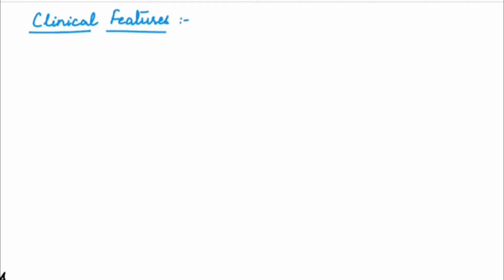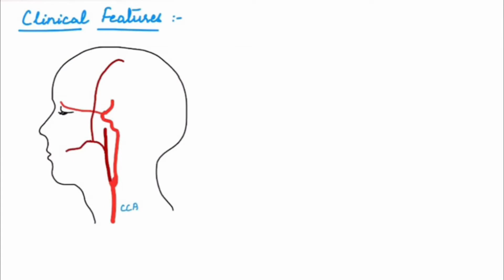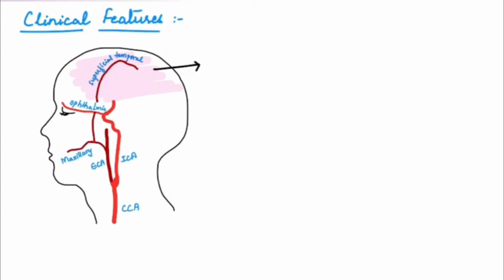So, in this picture, this is the common carotid artery dividing into an external carotid and an internal carotid artery. This is the maxillary artery. This is the superficial temporal artery from the external carotid, and this is the ophthalmic artery, a branch of internal carotid artery. So, involvement of the area supplied by superficial temporal artery leads to headache and scalp pain.